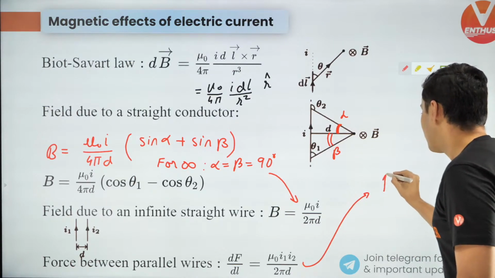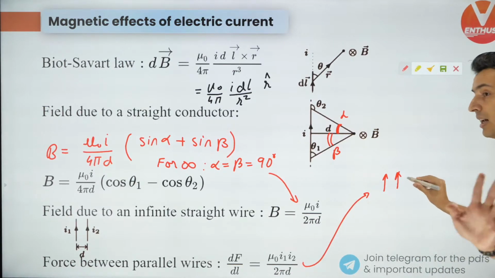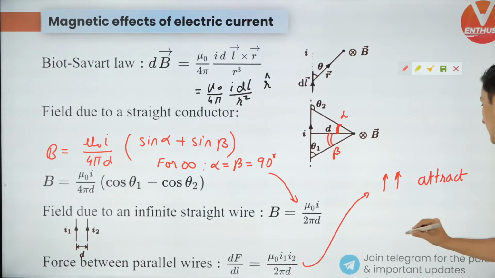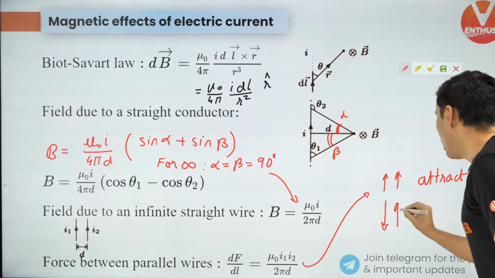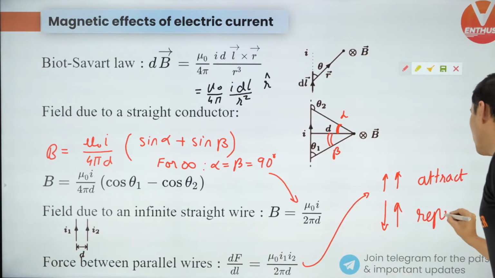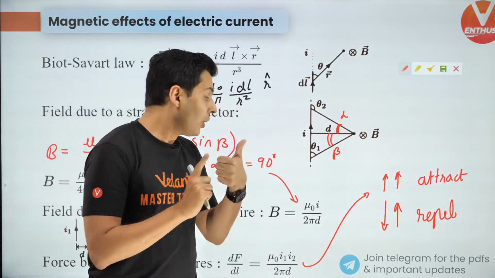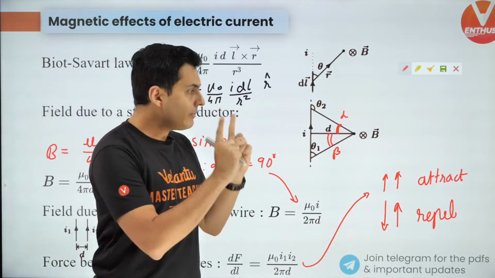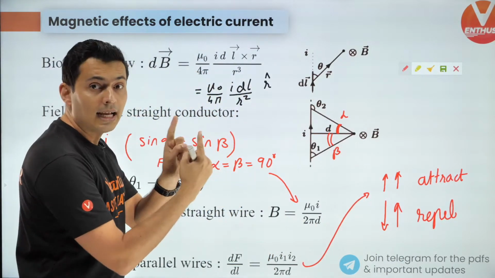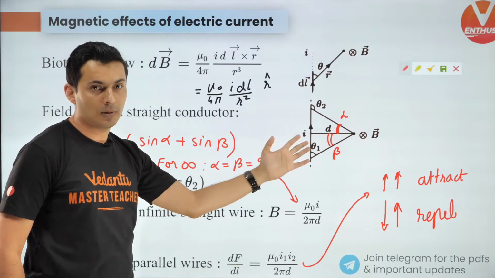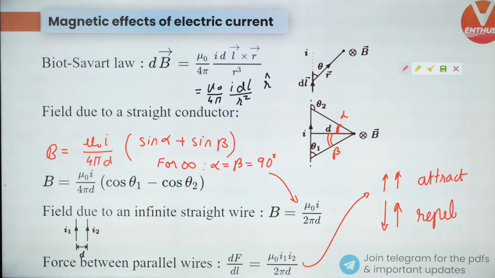Keep this in mind. If the currents are moving in the same direction, they are not going to repel, they are going to attract. And if they are going in opposite directions, only then they are going to repel each other. So same directions attract, opposite directions repel. It's the reverse of what it is for charges or magnets. Keep this in mind.